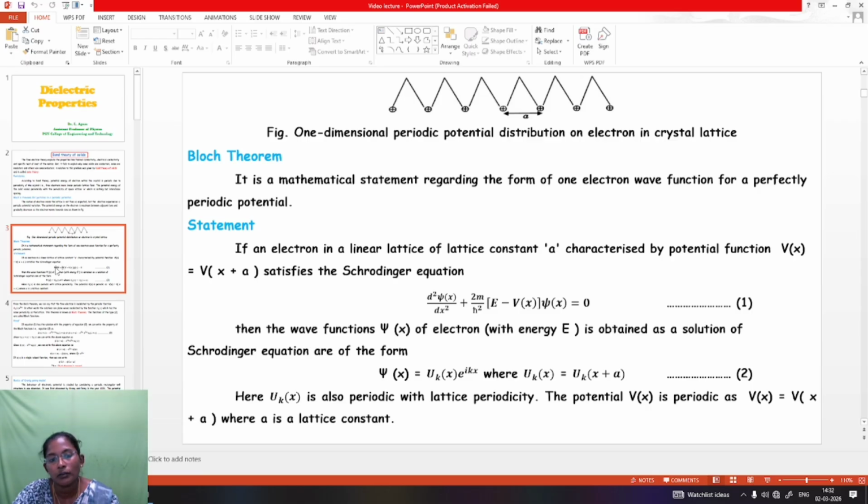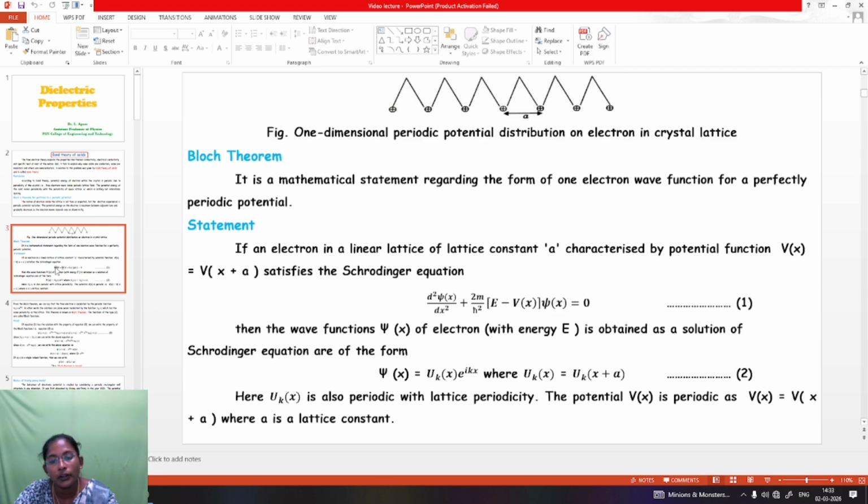Equation 1 represents the Schrödinger equation, where chi of x is the wave function of the electron with energy E, and it is obtained as a solution of the Schrödinger equation of the form chi of x equal to uk of x e^(ikx), where uk of x equals uk of x plus a. It is represented as equation 2.